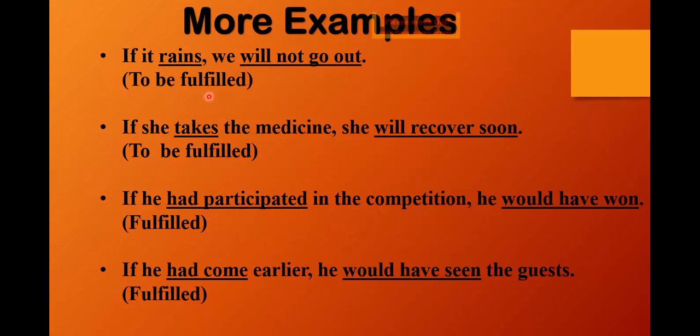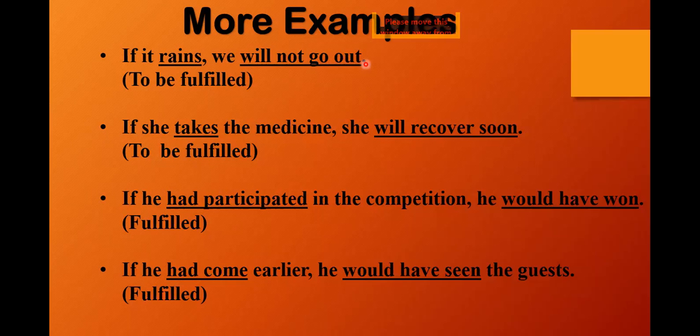So this is to be fulfilled. That is, this is the first condition. If it rains, here I have a present tense, we will not go out. That is, it has not been fulfilled, it will be fulfilled. That is to be fulfilled. Okay, there are two types of conditions, fulfilled and to be fulfilled.